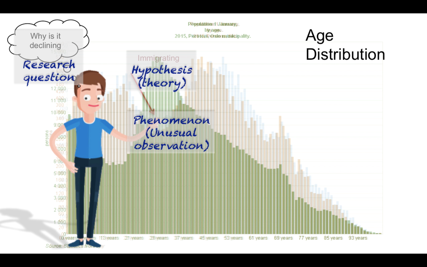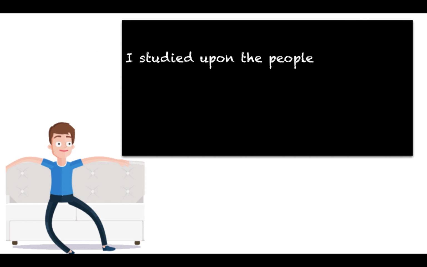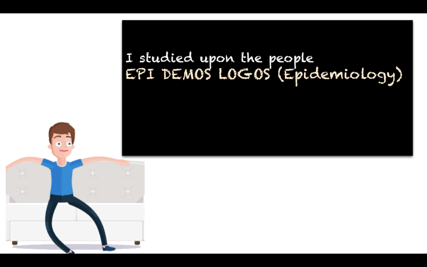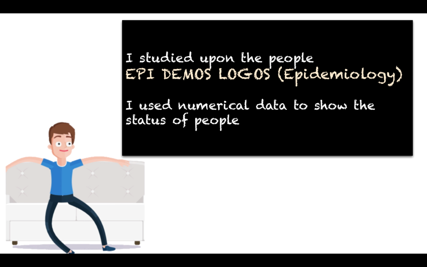Usually, this type of observation is called a correlational or ecological observation, where we look at the total population and one phenomenon, and how they change or relate to each other. What he did actually, he studied upon the people. We call it epidemiology. It comes from the words epi, demos, logos. Epi means upon, demos means people, and logos means knowledge: the knowledge that you get by studying the people. And also, he used numerical data to show the status of the people, and we call it statistics.